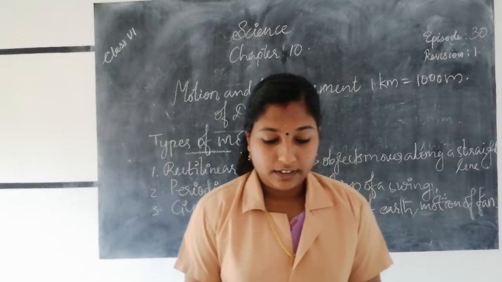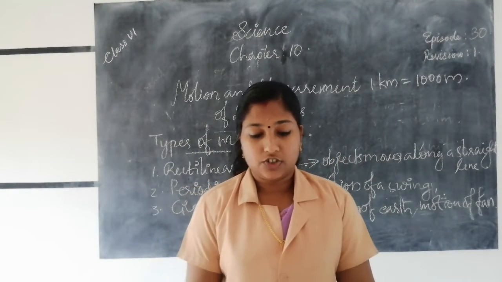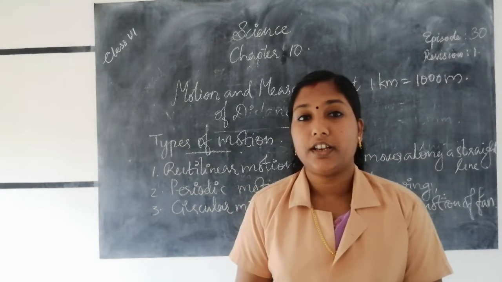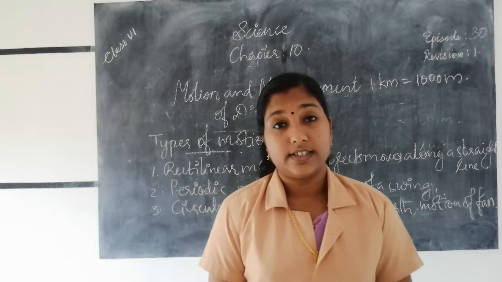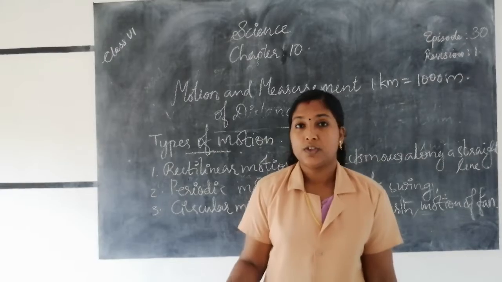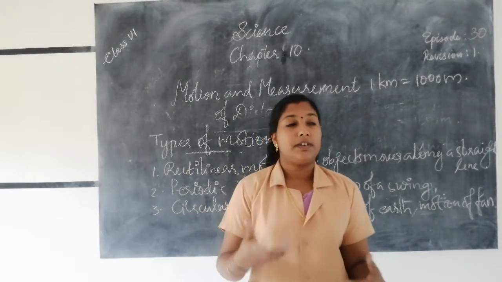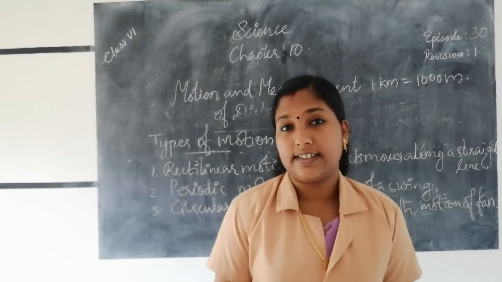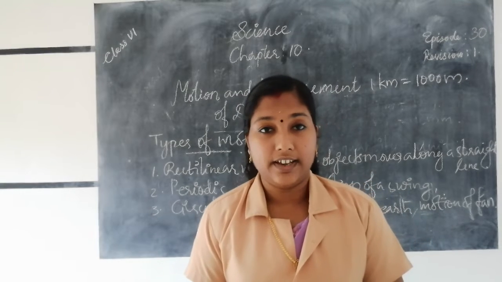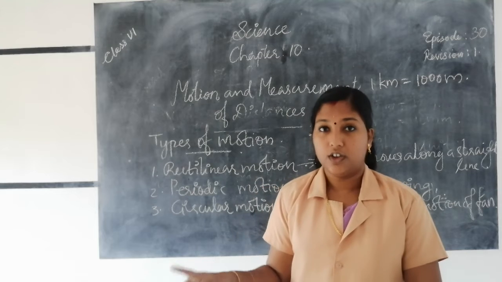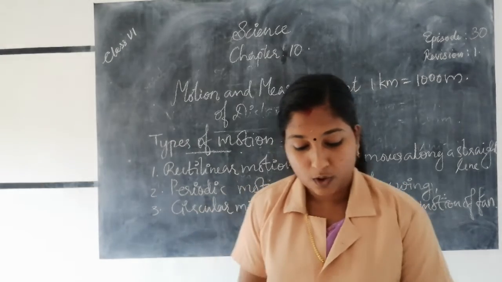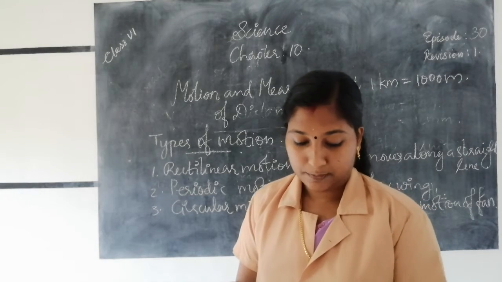Then we know that we measure length in meter or in centimeter. That means 1 meter is equal to 100 centimeter, 1 centimeter is equal to 10 millimeter. If we measure large distances, large lengths, we use standard units like the kilometer. 1 kilometer is equal to how much? 1000 meter.